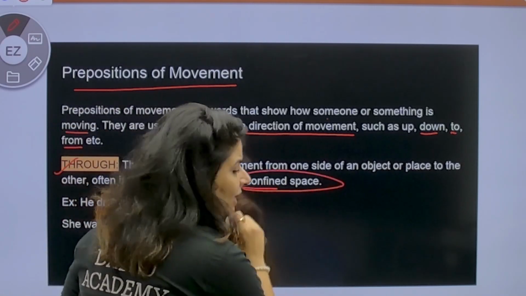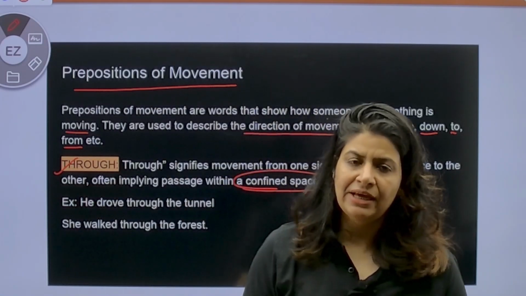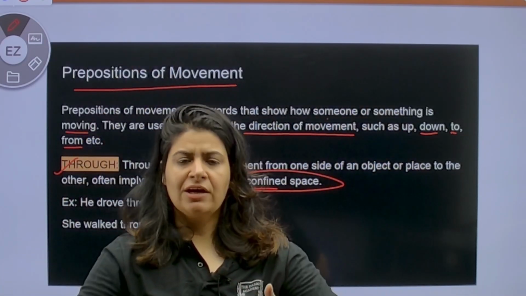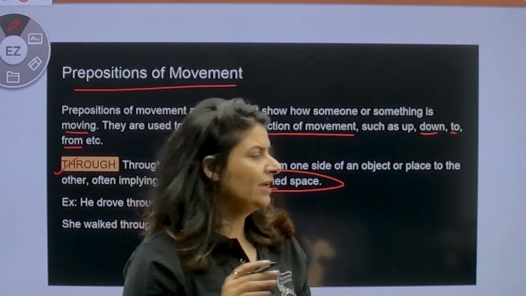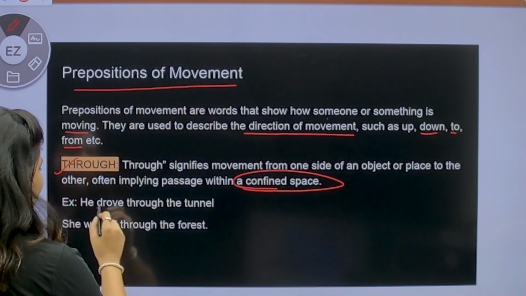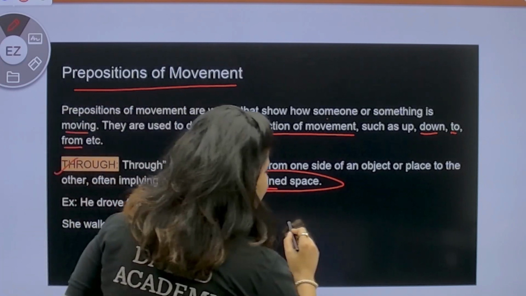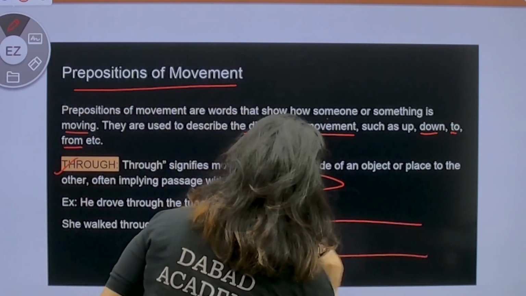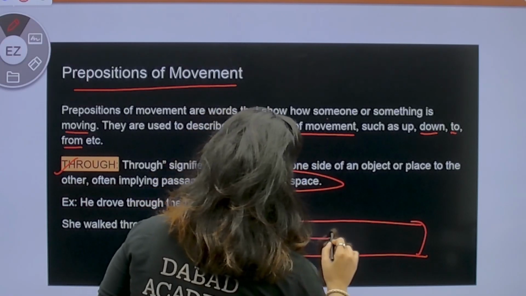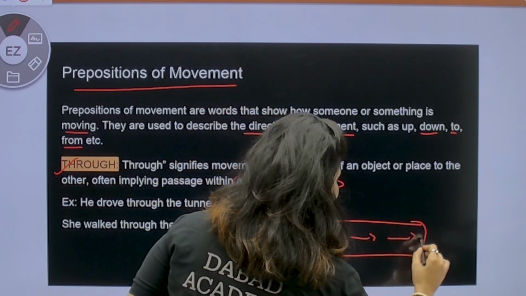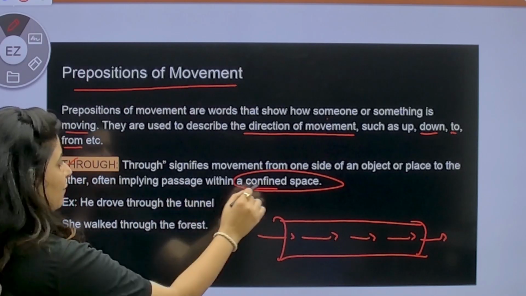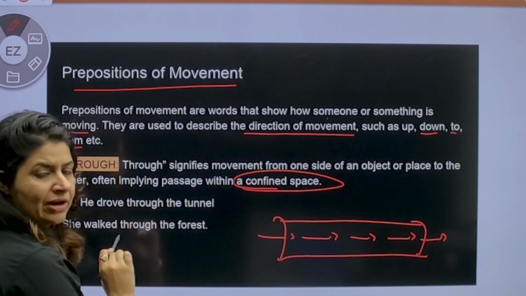What is important? Confined space. ठीक है. जैसे कि कवरिंग होनी चाहिए, confined होना चाहिए वो एरिया, कवर्ड होना चाहिए, ओपन नहीं होना चाहिए. For example, he drove through the tunnel. So this is your tunnel. Okay, this is your tunnel, and what he did, he drove through the tunnel. So that is a confined space. Confined space से जो है कार ड्राइव करके गया.